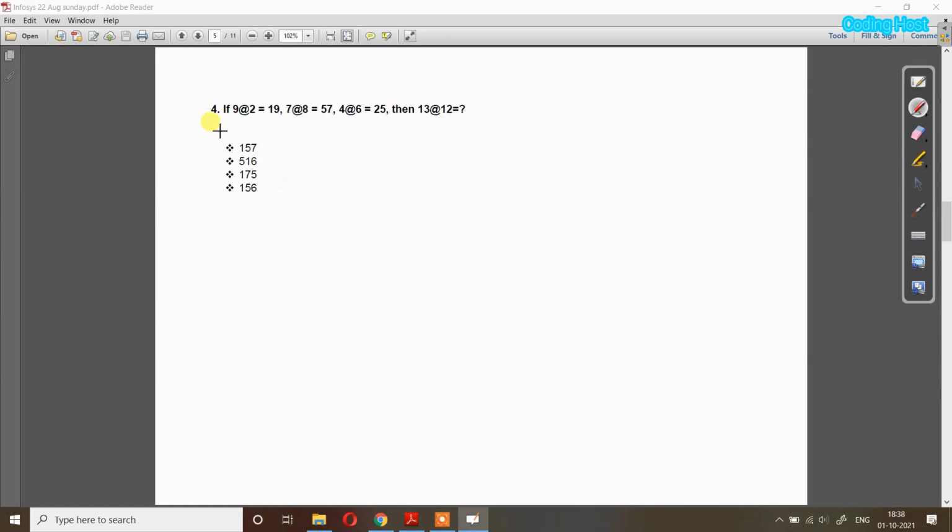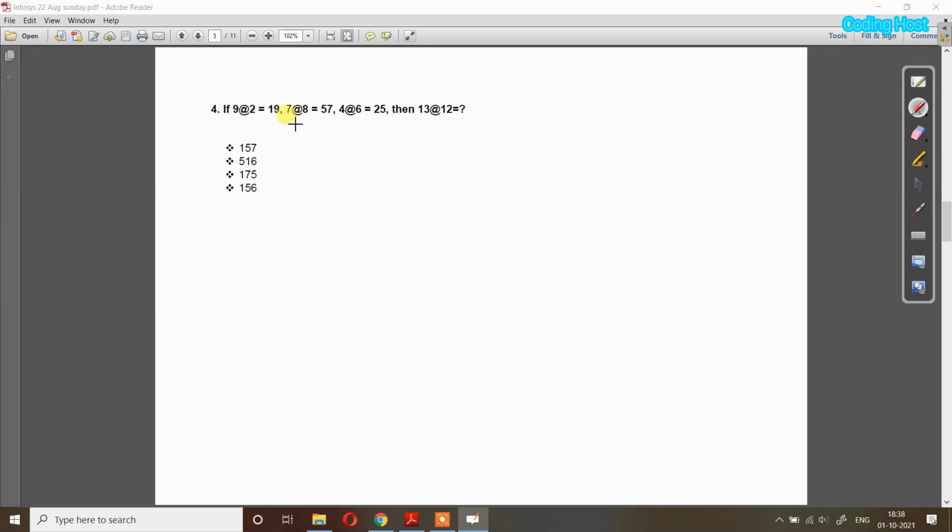Now this is our fourth question. If 9 at 2 equals 19, 7 at 8 equals 57, 4 at 6 equals 25, then 13 at 12 equals what? So you can see that 9 into 2 is 18 and 18 plus 1 is 19. 7 into 8 is 56. 56 plus 1 is 57. So this is the logic.